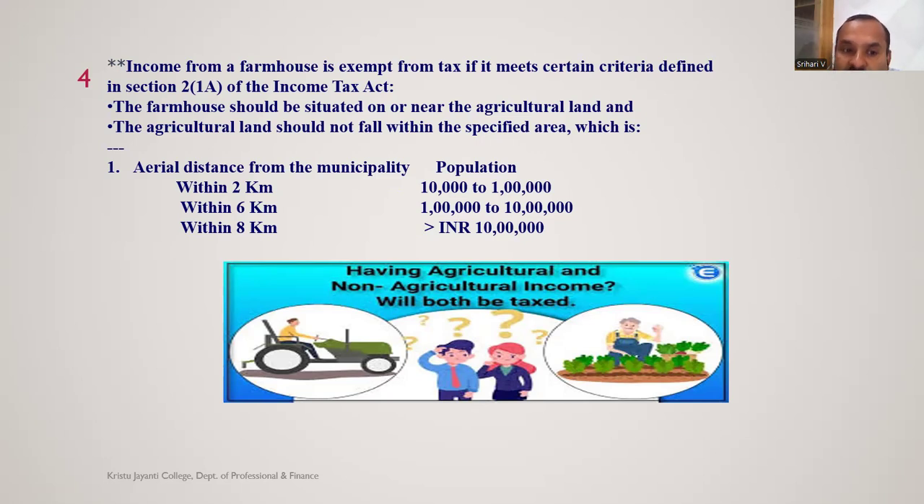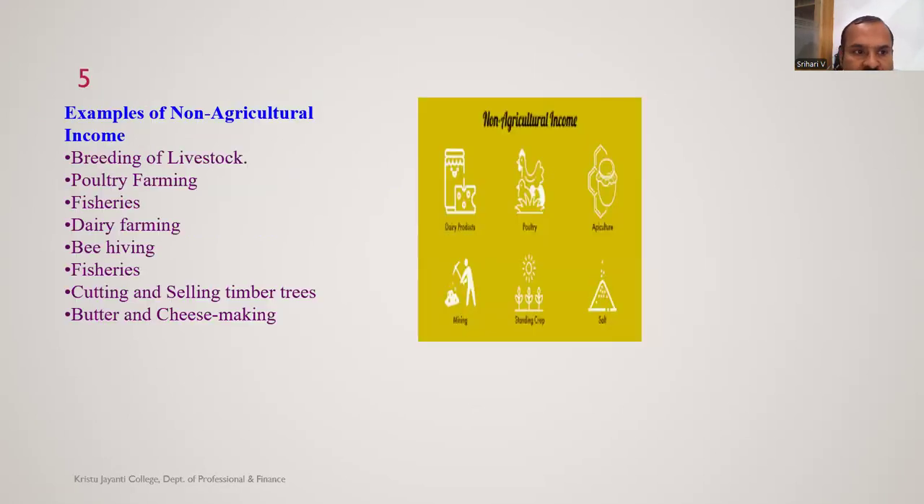If the distance is more than 2 kilometers like that, those things... Then examples of non-agricultural, which are those incomes which are not included in agriculture? Breeding of livestock, cattle for milk and milk products, poultry farming, fisheries, dairy farming, then beehive, that is honey bee hive for honey, fisheries, cutting and selling timber, it is purely commercial. Butter and cheese making, it is also purely commercial.